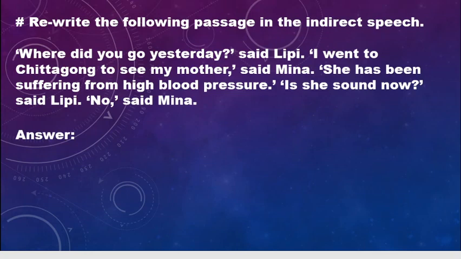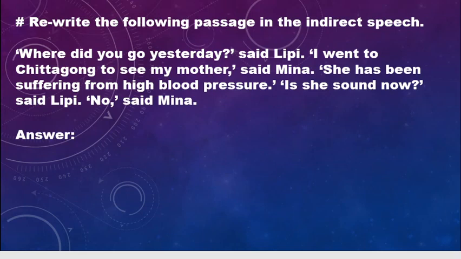The first one, "Where did you go yesterday?" is an interrogative sentence in past simple. Where is an interrogative pronoun, so it will remain as it was. For yesterday we'll take the previous day. As it is interrogative, the reporting verb will be asked. So Lippy asked Mina where she had gone the previous day.